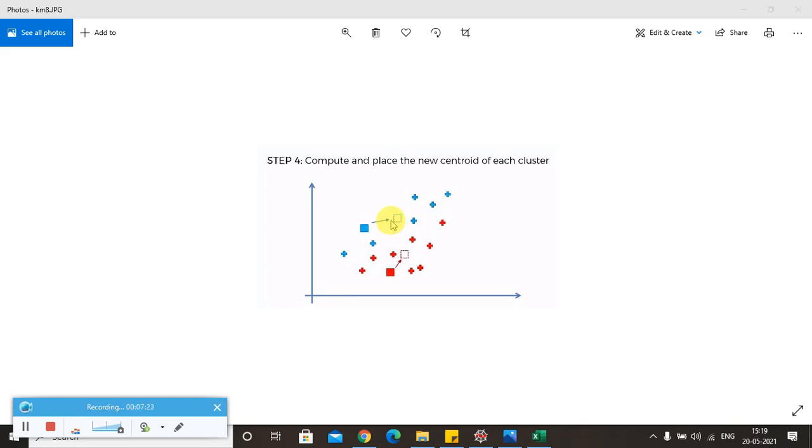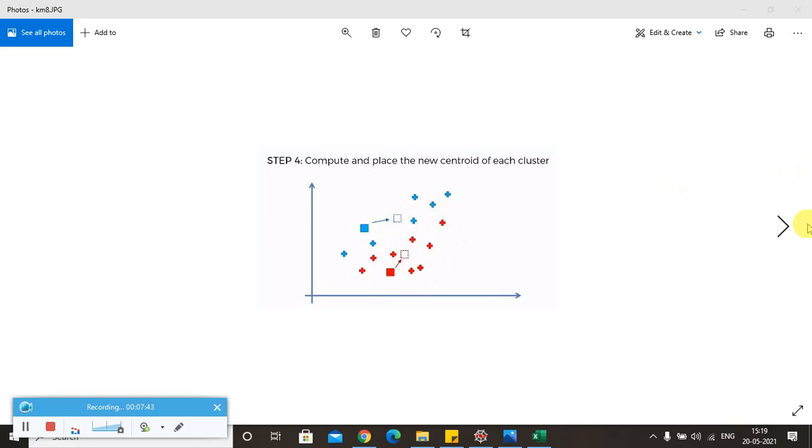So we will apply some basic maths and find out the new centroid based on the scatter plot. This is a scatter plot for blue, and this is a scatter plot for red. Based on this scatter plot, I think this place will be the centroid for red, and for the blue this will be the centroid.